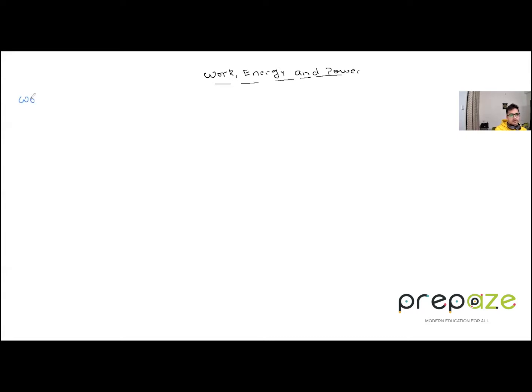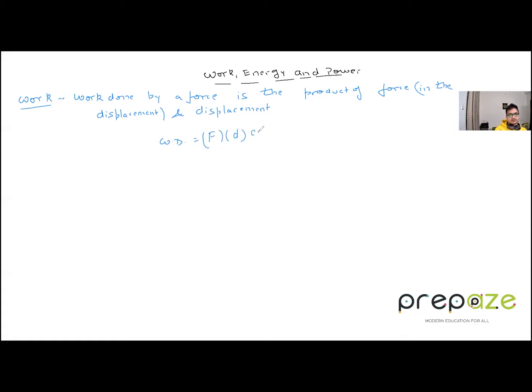Now, what is work? Work done by a force is the product of force and displacement, where the force is in the direction of the displacement. That is basically the work definition. What is the mathematical formula for work done by a force? It is F into D into cos theta. D you can also represent by S. Some people represent the displacement by S.